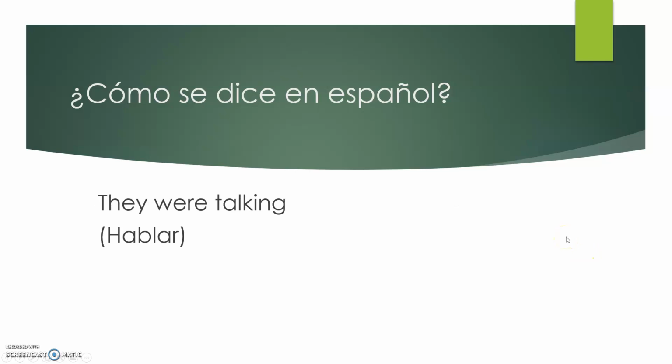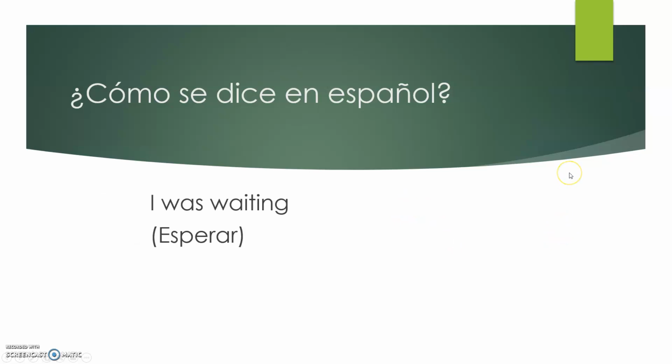How about they were talking? The verb is hablar. Hablaban. Ellos hablaban in the imperfect tense. So we still have the n to indicate ellos, but we also have an aba. Ellos hablaban.